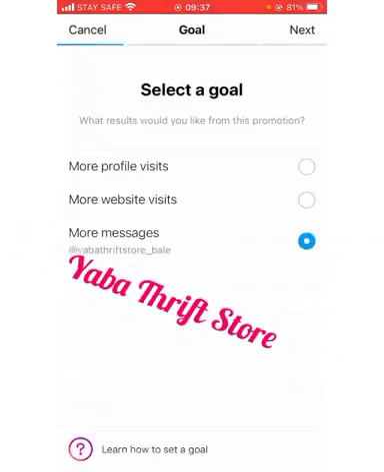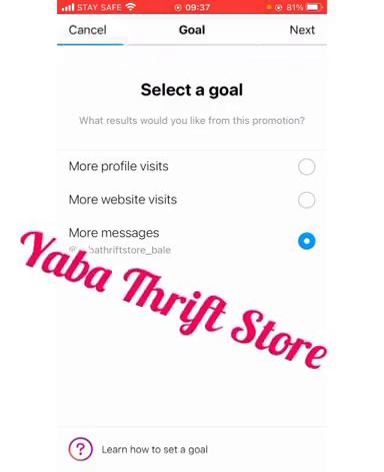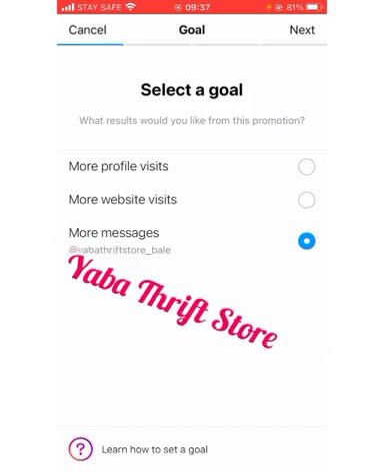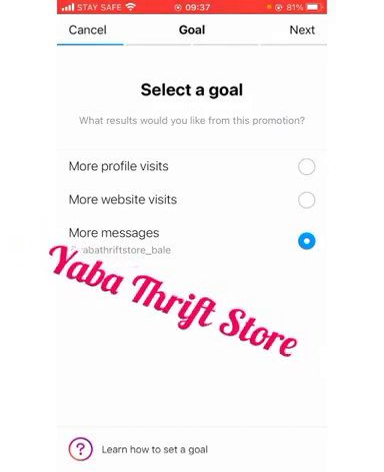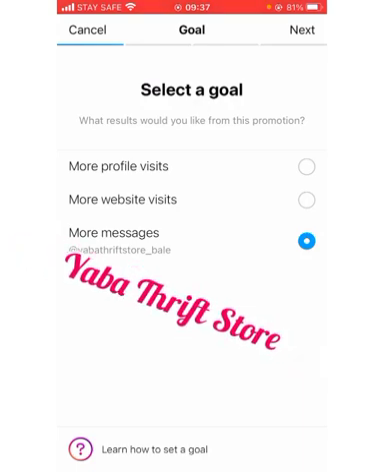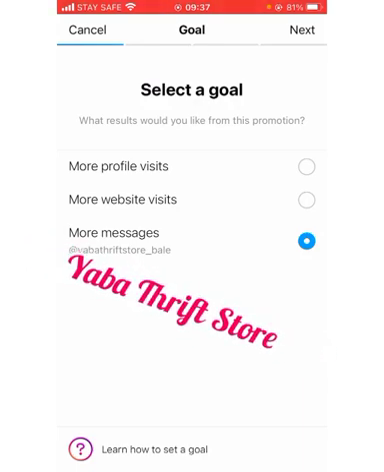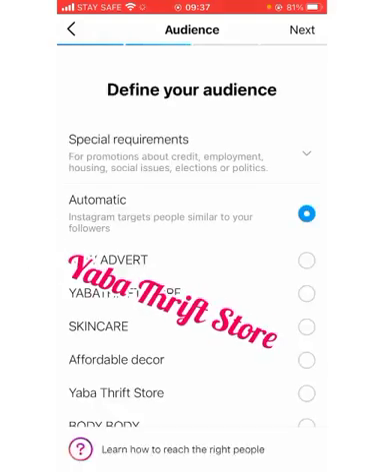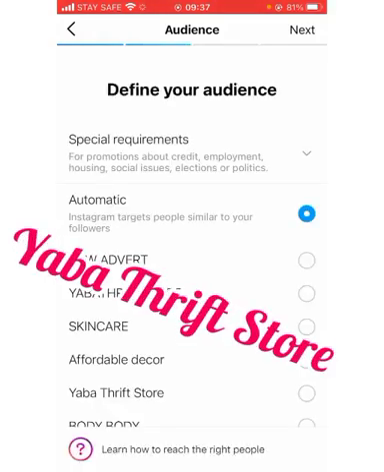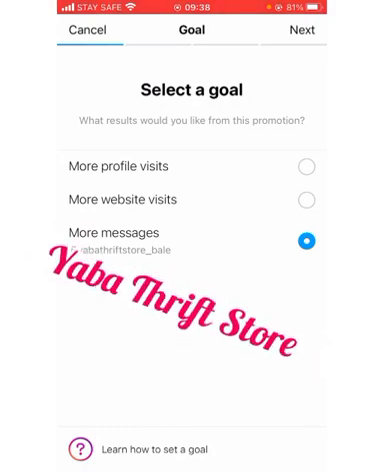Now, these more messages will make customers send me a DM directly. Instead of them viewing my page or clicking on my website, they are sending me a DM immediately to close that offer, so that leopard skin snake print bodysuit would sell. So I click on next, automatic, whatever you want to do. But that is not what I want to do for that particular post.